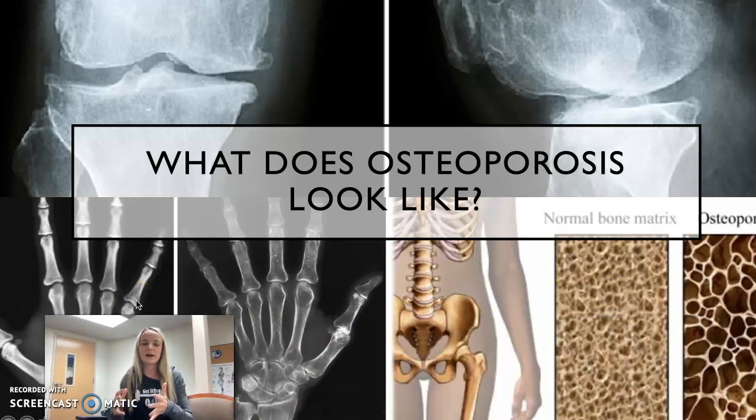Again, I was telling you about how the bone starts to look more porous. As you'll see, a normal bone matrix is very compacted. If you look at the osteoporosis picture beside it, you'll see that there are a lot more holes. Therefore, fractures are very easy because there's not much to go through.